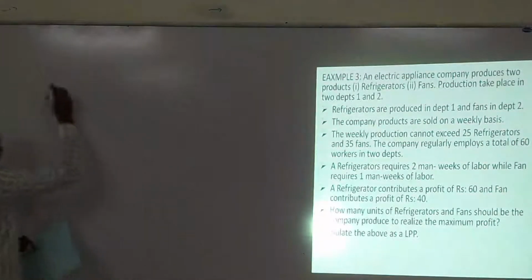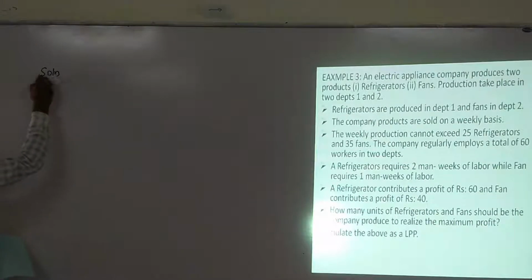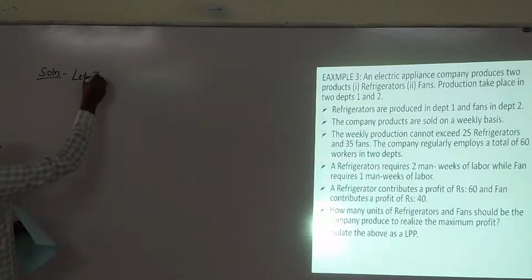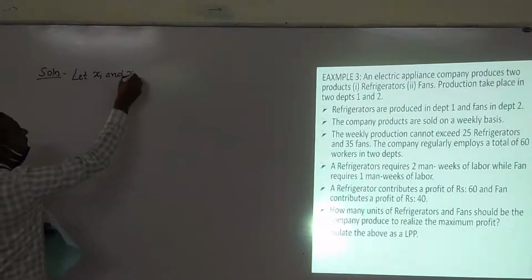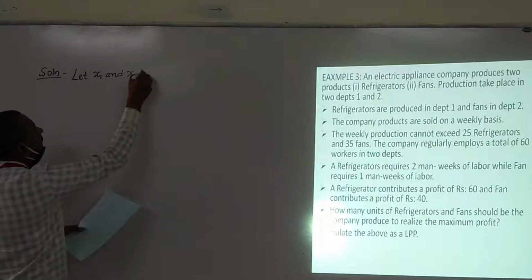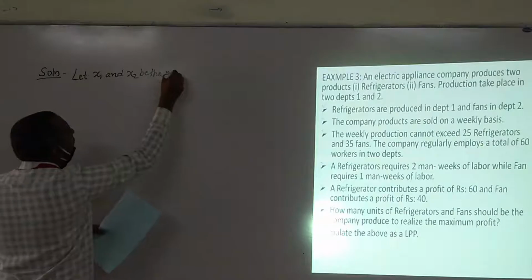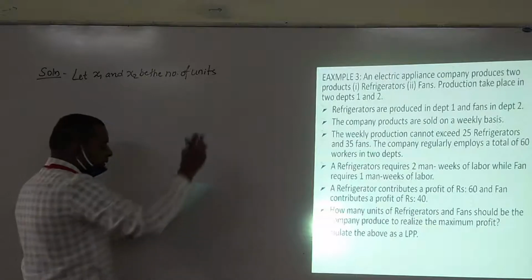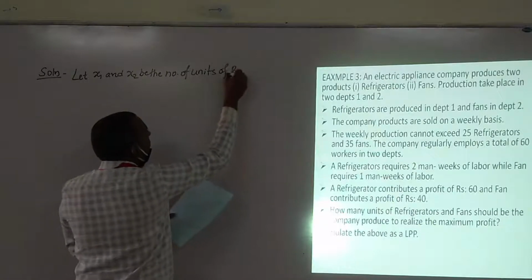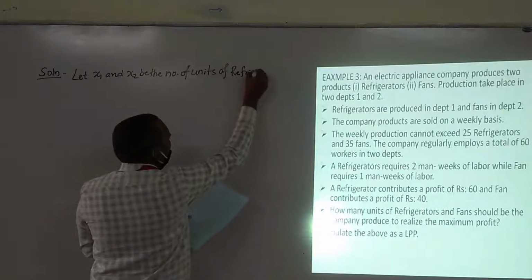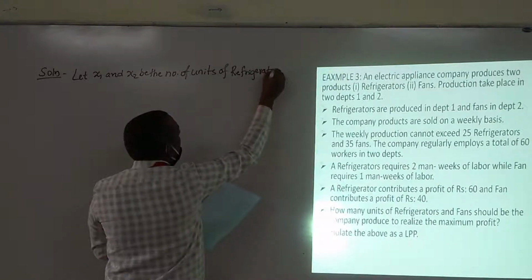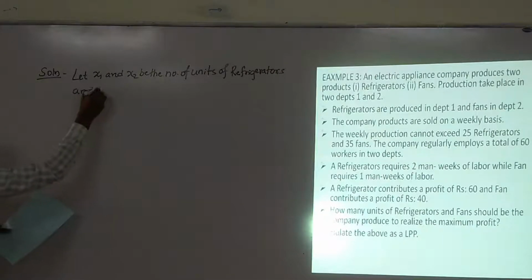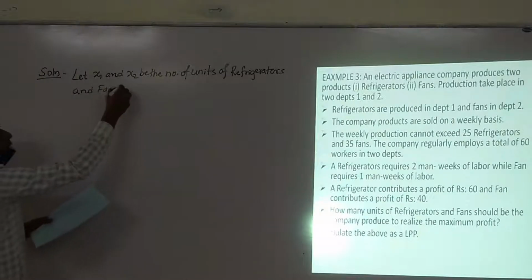So, solution. Let x1 and x2 be the number of units of refrigerators and fans to be produced.